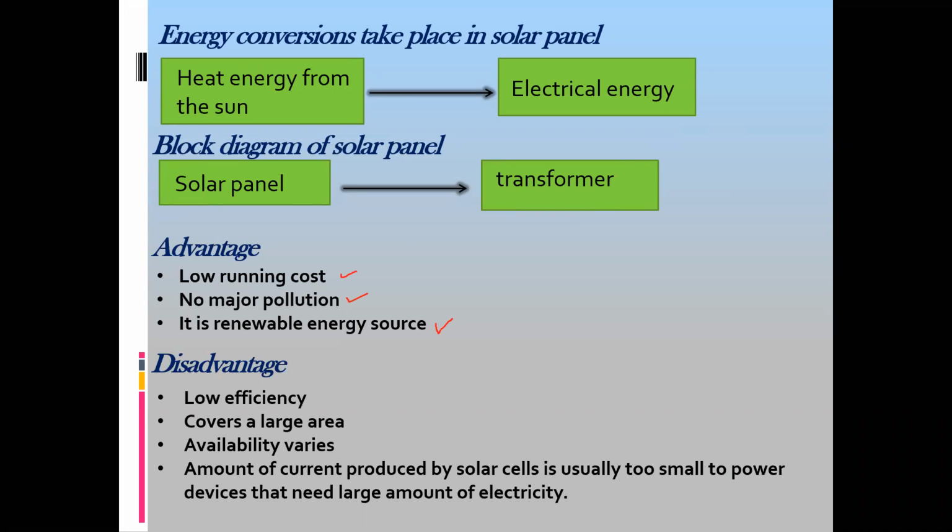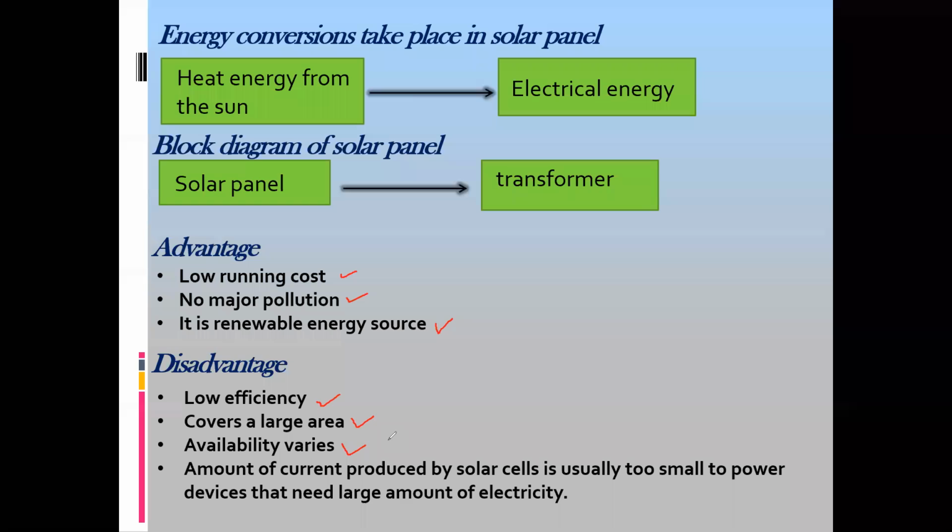But what are the disadvantages? It's low efficiency. It's not too efficient. You need a lot of area to cover or build this system for a solar cell. Its availability varies. For example, in the daytime you can have solar energy, but at night you cannot, so it's not reliable.